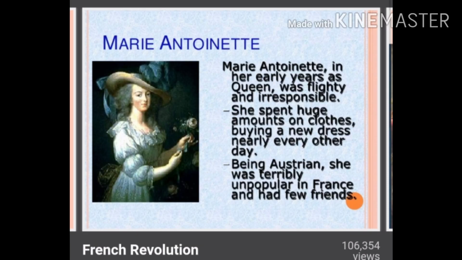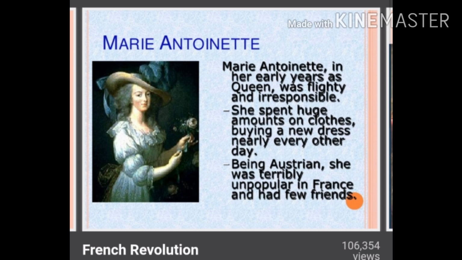Who was Marie Antoinette? Marie Antoinette, in her early years as queen, was flighty and irresponsible. She spent a huge amount on clothes, buying new dresses nearly every other day. Being Austrian, she was terribly unpopular in France and had few friends. It means she was the queen from Austria, and she was not liked by the people.